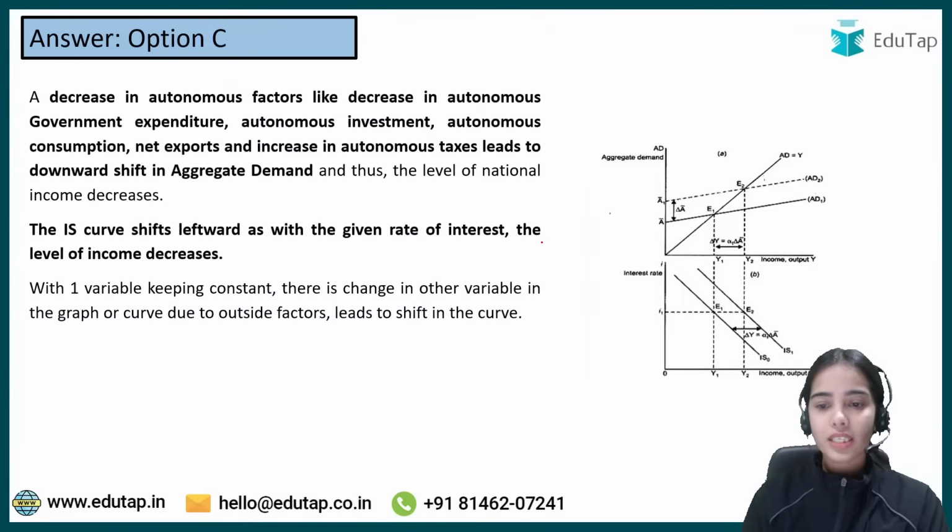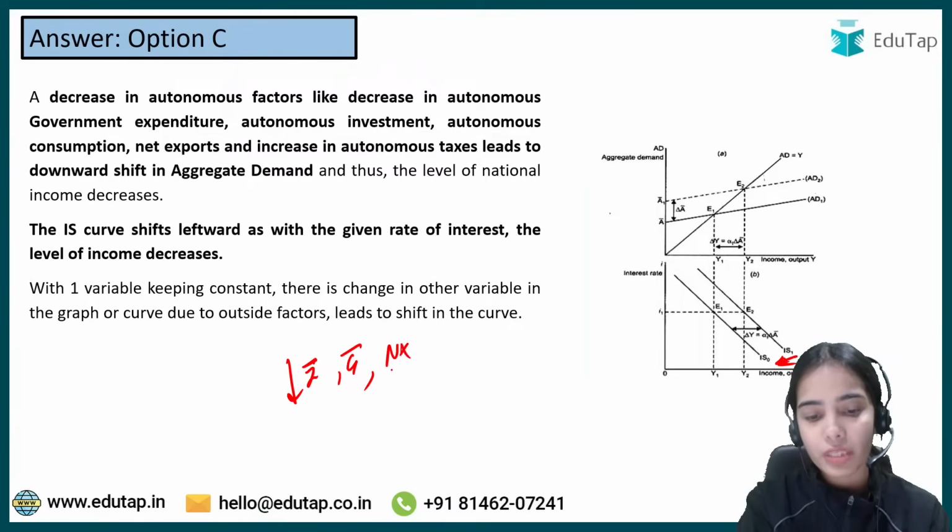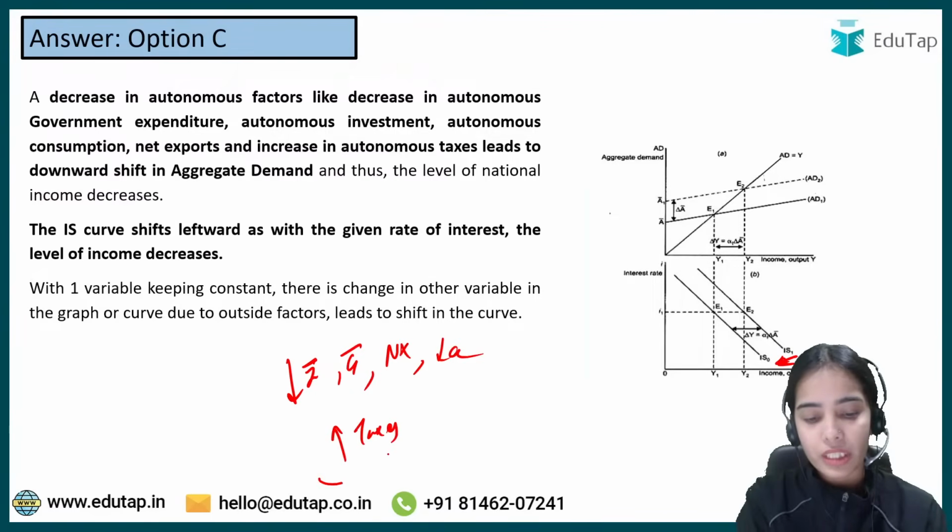Okay, the IS curve will shift leftwards when there is a decrease in autonomous investment, autonomous government expenditure, autonomous net exports, or a decrease in autonomous consumption, or an increase in autonomous taxes.